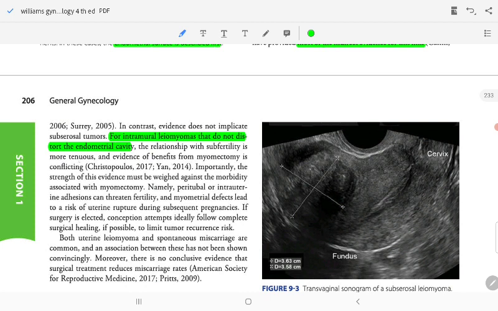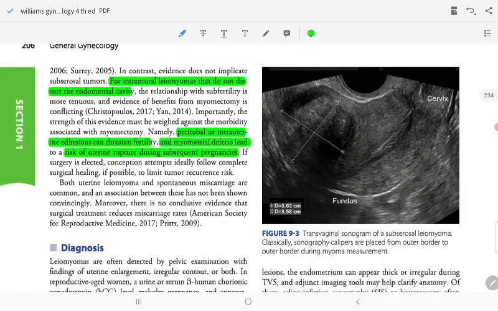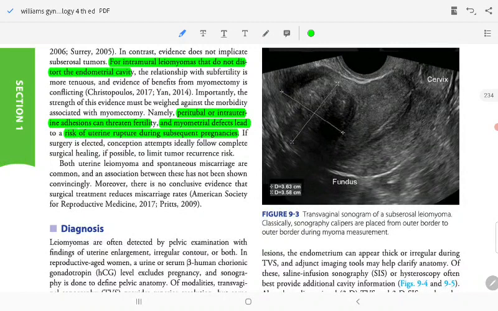The relation with subfertility is more tenuous. Evidence of benefit from myomectomy is conflicting. Importantly, the strength of this evidence must be weighed against the morbidity associated with myomectomy. Peritubal and intrauterine lesions can threaten fertility. Myometrial defect leads to risk of uterine rupture during subsequent pregnancy. If surgery is elected, conception attempts ideally follow complete surgical healing, if possible, to limit tumor recurrence.